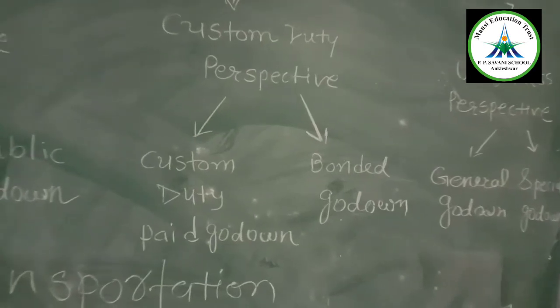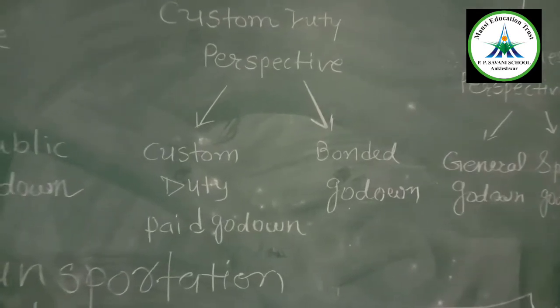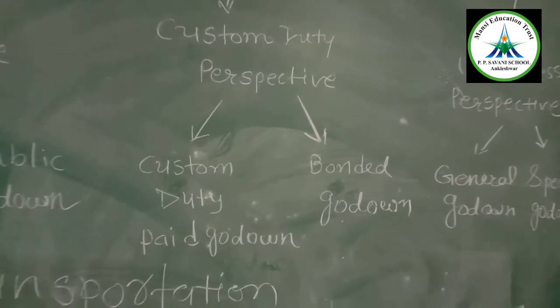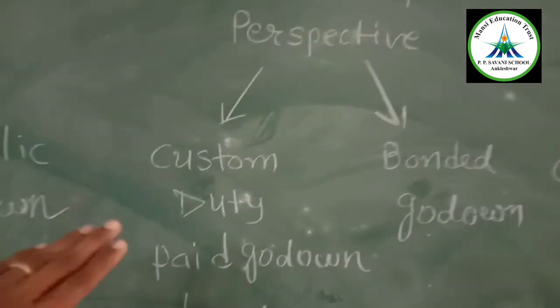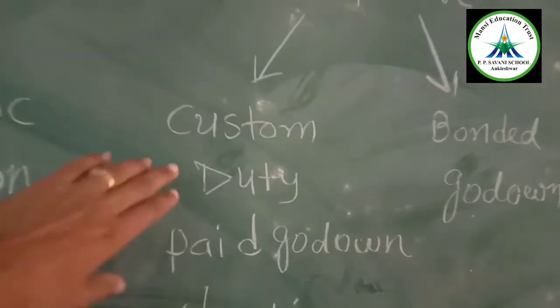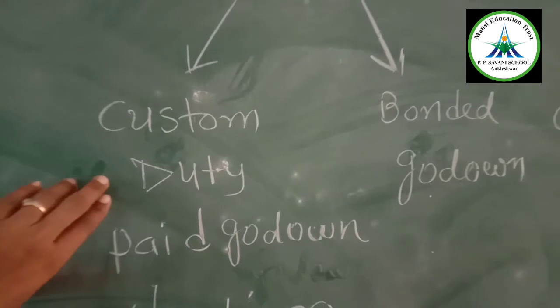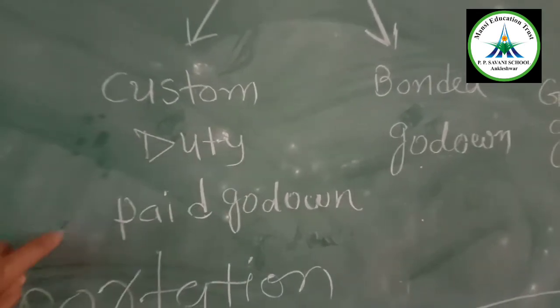Such godowns can be seen near railway stations or seaports. The godown storing products for which you have to pay custom duty is known as a custom duty paid godown.